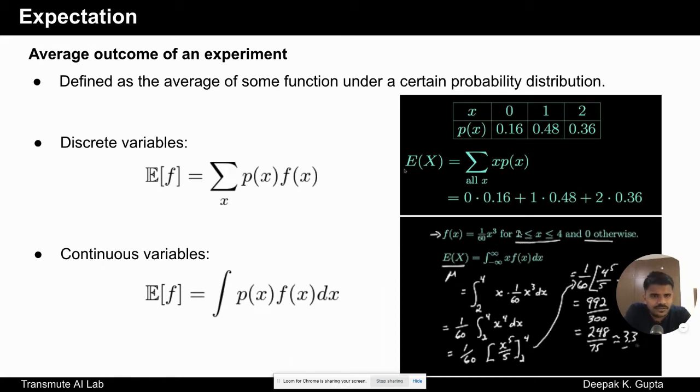We see here that the random variable could hold values from 2 to 4. Let's try to understand in a simple sense that if all values would have had the same probability, if it was a uniform distribution, then the average value would be somewhere in the midpoint, which would be 3. But since we have this probability density function, when we take out the expectation, we end up with 3.3. So this is the procedure of how we compute the expectation for a continuous random variable.